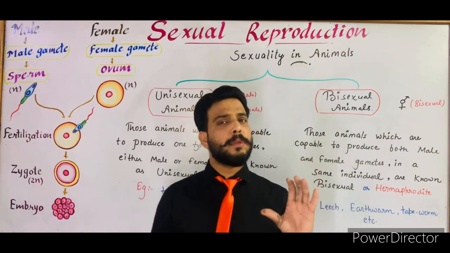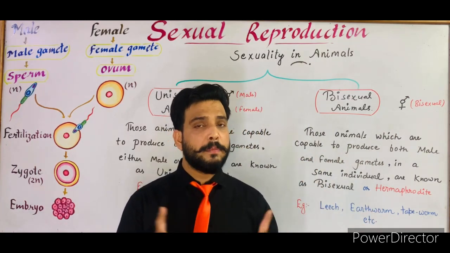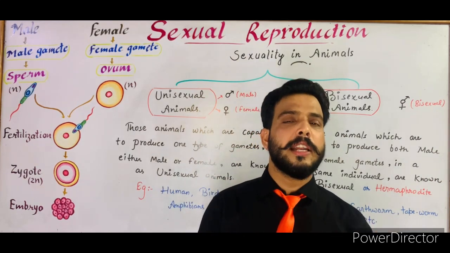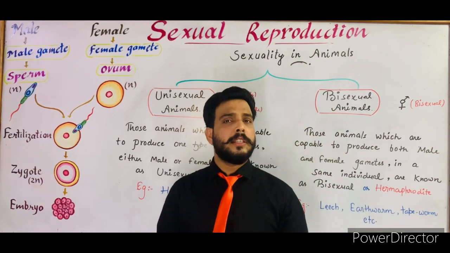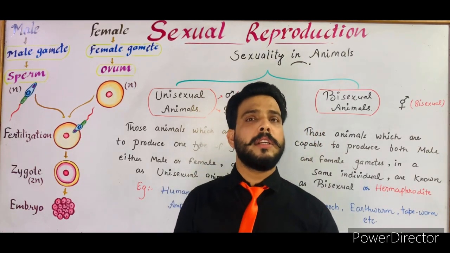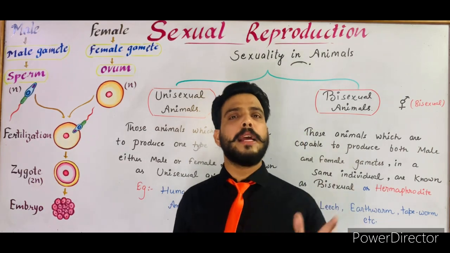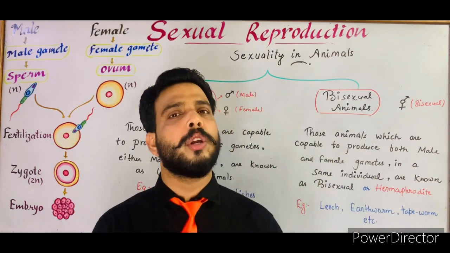And if the animal consists of both the sex organs, male and female, both present in a single individual, then this animal is termed as a bisexual animal. Another thing is that the unisexual animal is capable of producing only one type of gamete. Either it will produce male gamete or the sperm, or it will produce female gametes or the ovum.